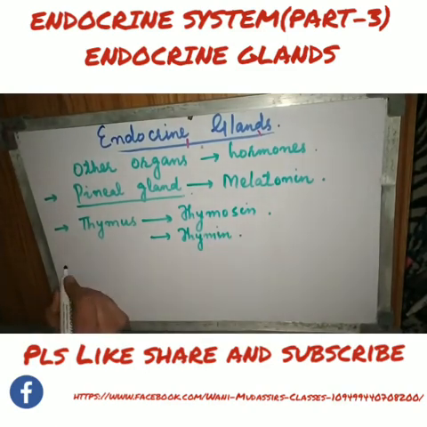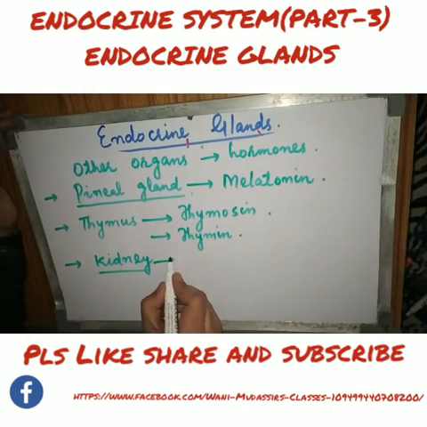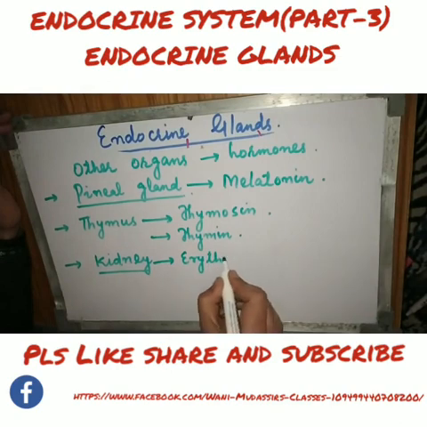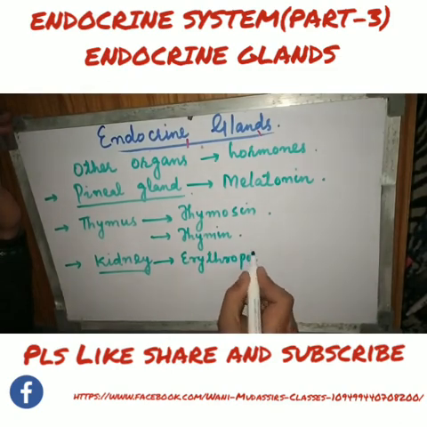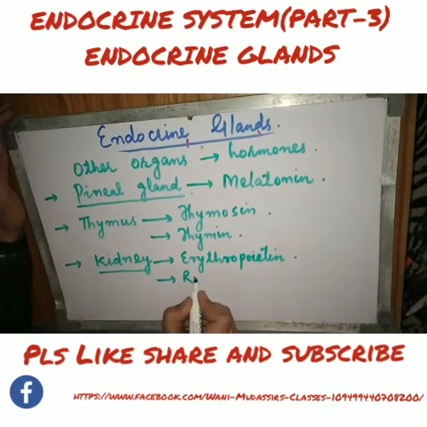Fine. Then we have the third organ, that is the kidney. Okay, kidneys secrete certain important hormones: erythropoietin, which is the important factor for the process of erythropoiesis. Then we have renin. Okay, that is the important hormone which is secreted by the kidneys, that is used in the regulation of blood pressure.